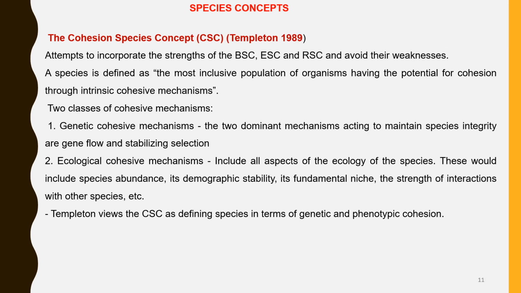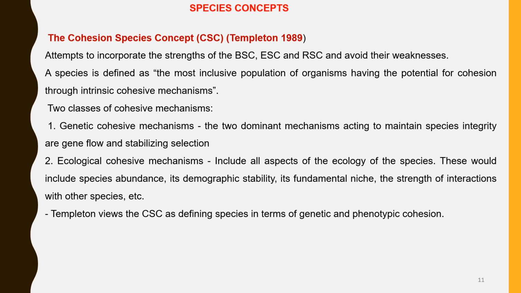The cohesion species concept, CSC. This concept was proposed by Alan Templeton in 1989. It integrates the positives of the biological species concept, the ecological species concept, and the recognition species concept, and avoids all their disadvantages.